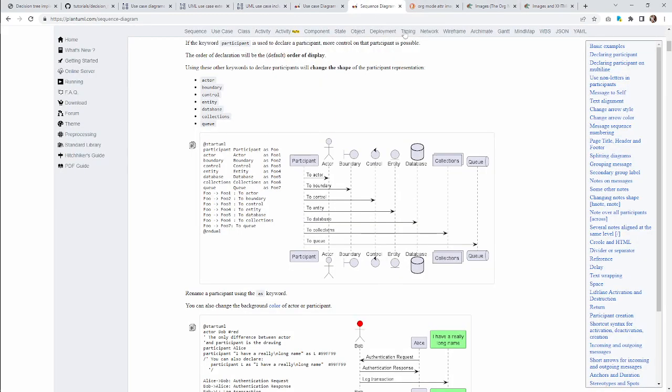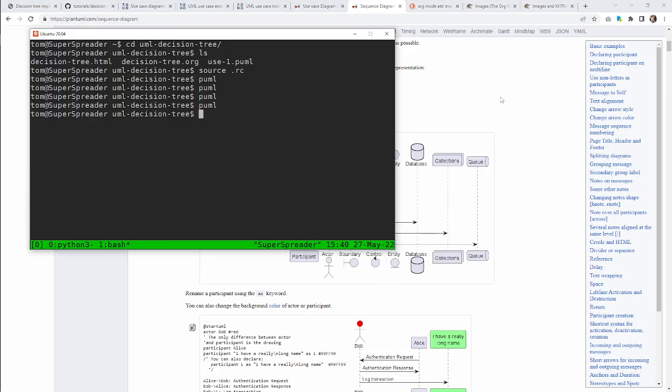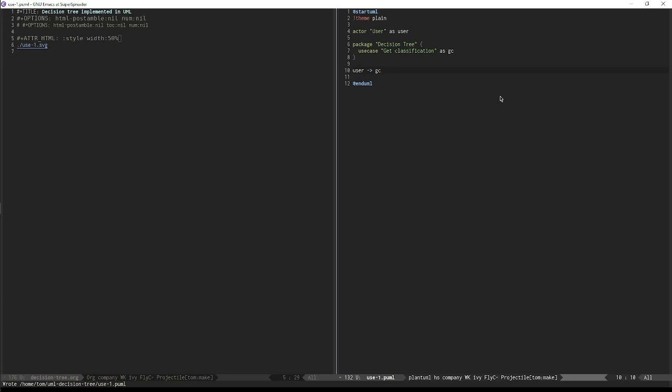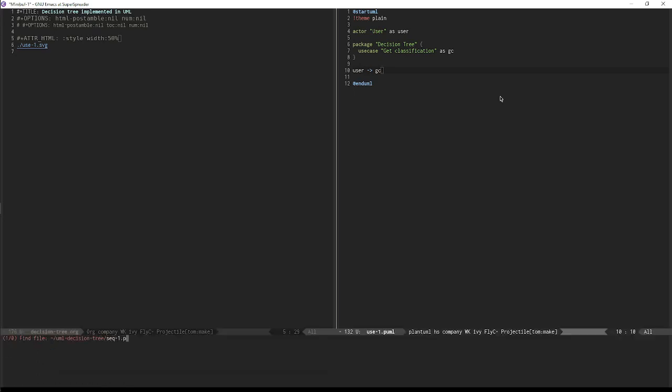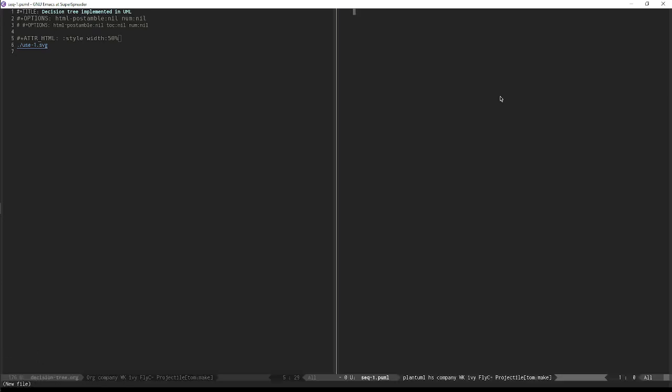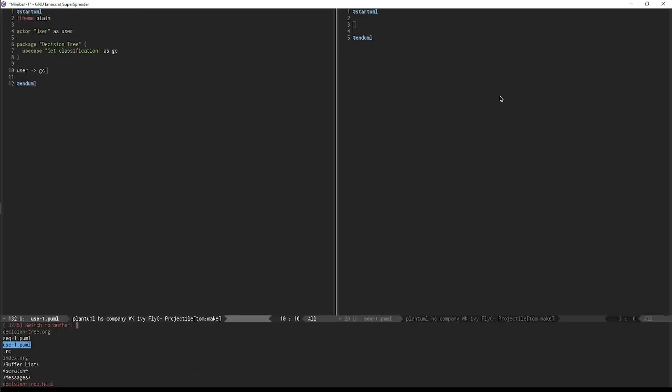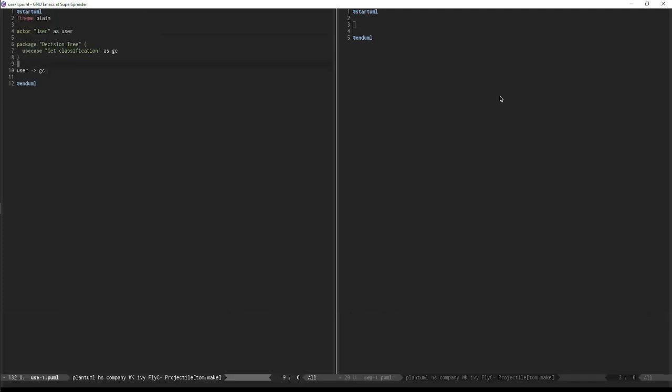But let's just create a sequence diagram as well, just so we have two different things here that we can break out, because you sort of need them both. In UML, we're going to need multiple diagrams, many diagrams. We'll need many diagrams to actually get around to explaining everything. So we are going to have that.